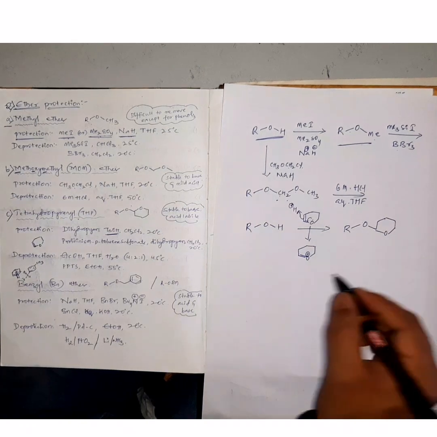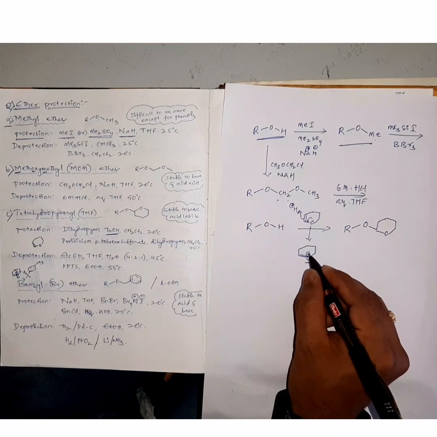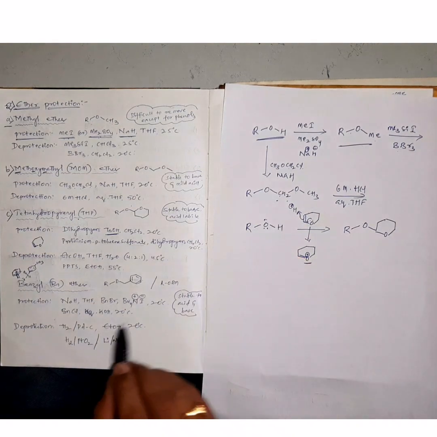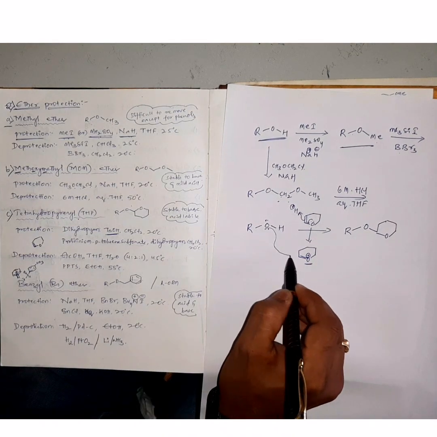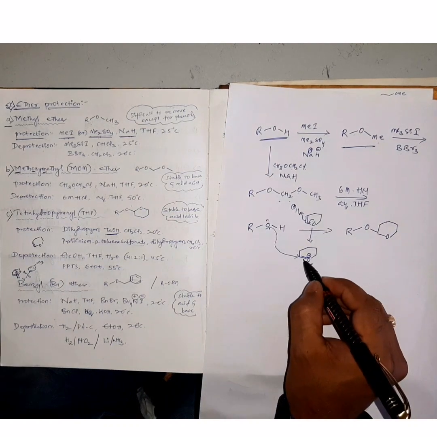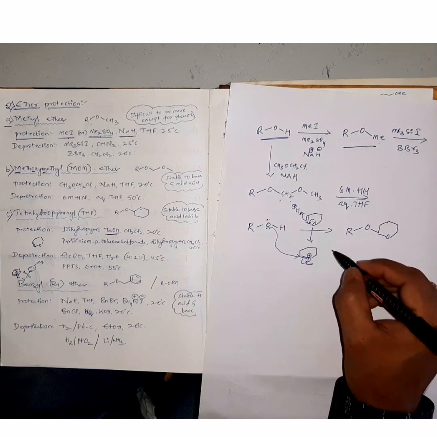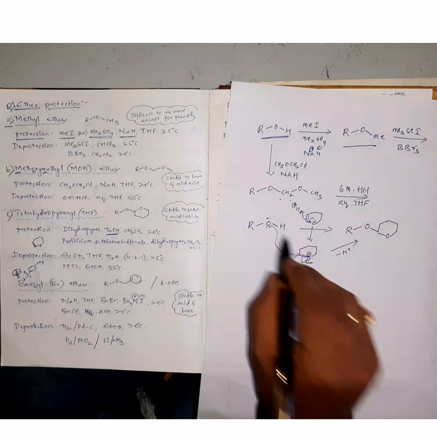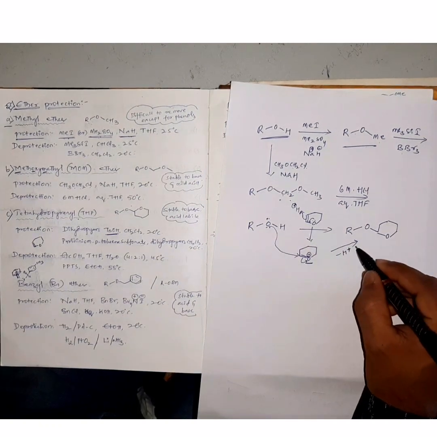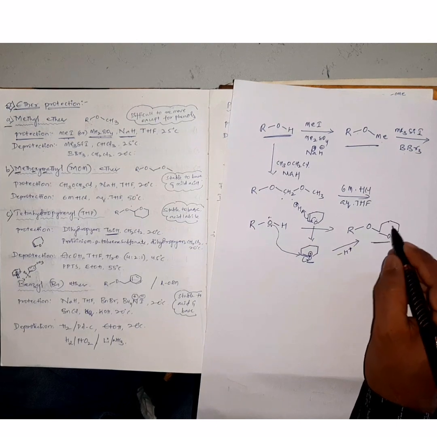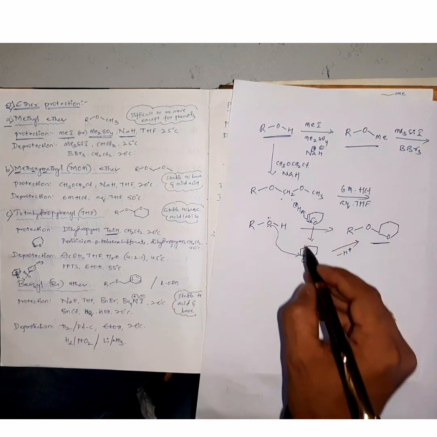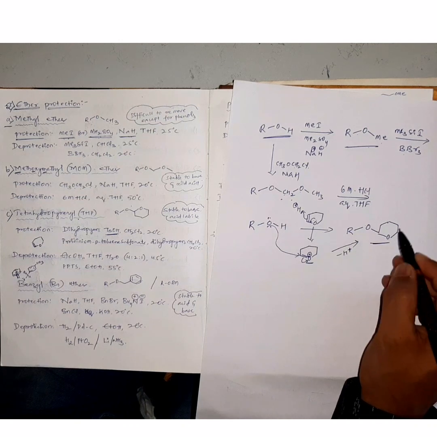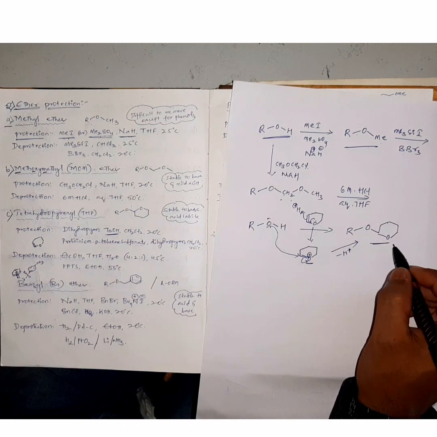We already know oxygen, being electronegative, cannot digest positive charge. Now this alcohol acts like a nucleophile and attacks onto this carbon, shifting the pair of electrons onto the oxygen. That leads to the formation of this one, followed by deprotonation from this alcoholic oxygen. This is what we call tetrahydropyranyl. This is dihydropyran, now this is tetrahydropyran, which we call tetrahydropyranyl protection.